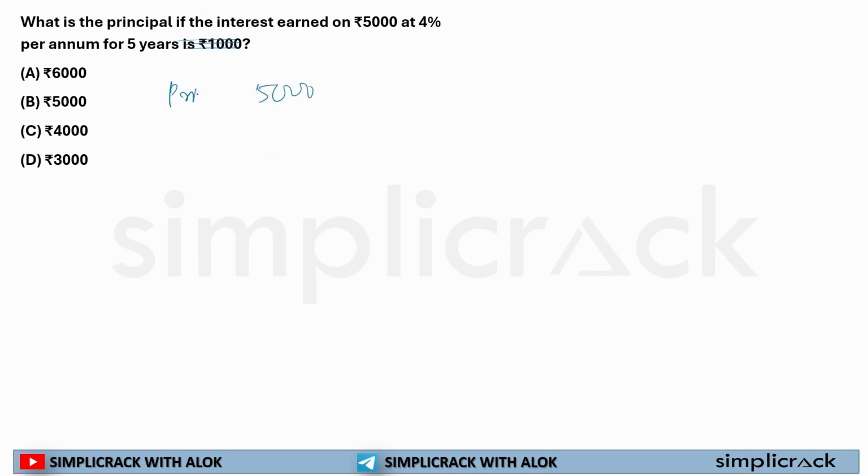See, this is a basic question. Interest earned on 5,000 is what? Principal. If the interest earned on 5,000 at 4% for 5 years is 1,000, that means what? Interest has been given, 1,000. So now it is asking about principal. There is no point in this question.